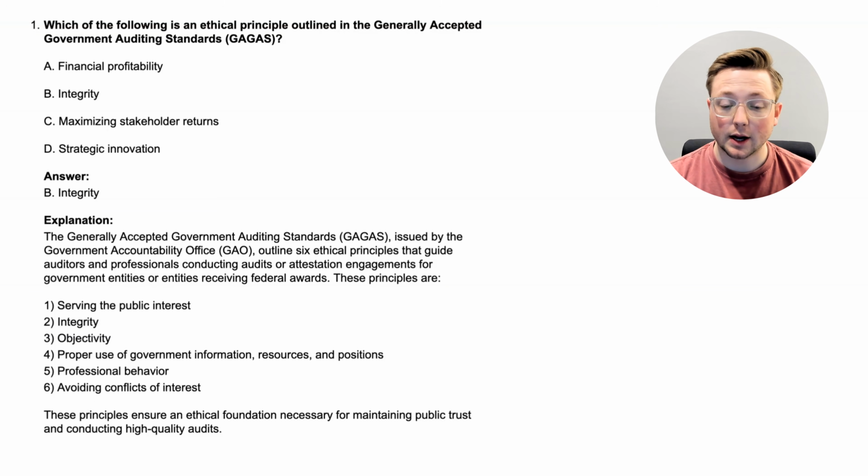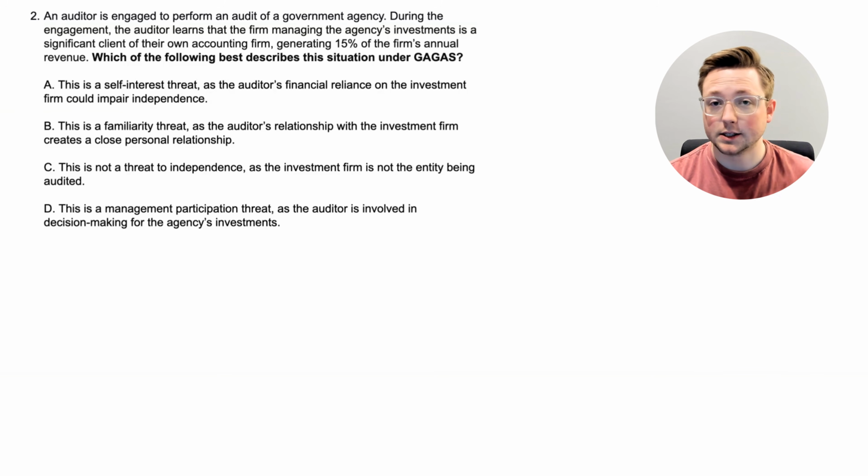These principles ensure an ethical foundation necessary for maintaining public trust and conducting high-quality audits. So as far as ethical principles go, just the basic stuff that you need to know, these are the 6 ethical principles when it comes to generally accepted government auditing standards. So again, make sure you take a second to write those down, and when you're ready, come back, we'll go to the next question.